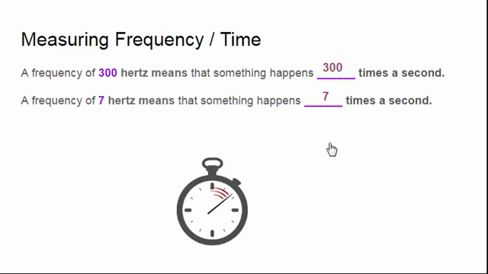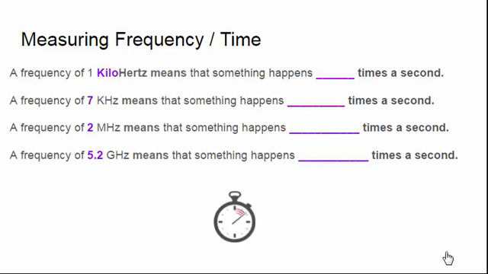All right. So we're going to pick it up and make it a little bit more difficult here, all right? Let's try this one. You're going to put together what we talked about now from the beginning regarding units of measurements, and let's see if you're able to make sense of this. So a frequency of 1 kilohertz means that something happens blank times a second. Give you about 5 seconds to figure that out. Alright, hopefully you came up with 1,000. Yes, 1,000. Give yourself a high five if you got it correct.